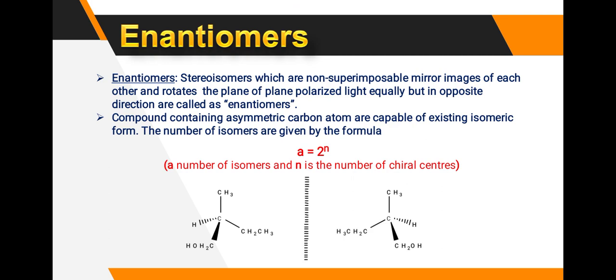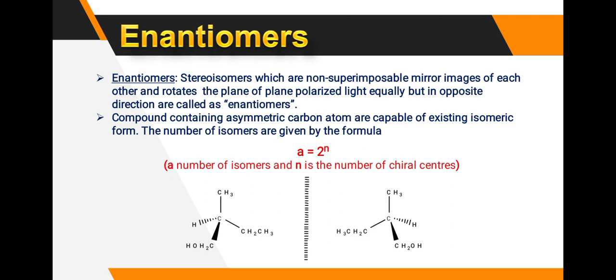Then see the enantiomers, stereoisomers which are non-superimposable mirror images of each other and rotate the plane of plane polarized light equally but in opposite direction, are called enantiomers. Enantiomers are the stereoisomers which are non-superimposable mirror images. Compounds containing an asymmetric carbon atom are capable of existing in isomeric forms. The number of isomers is given by the formula A = 2^n, where A is the number of isomers and n is the number of chiral centers present in the molecule.